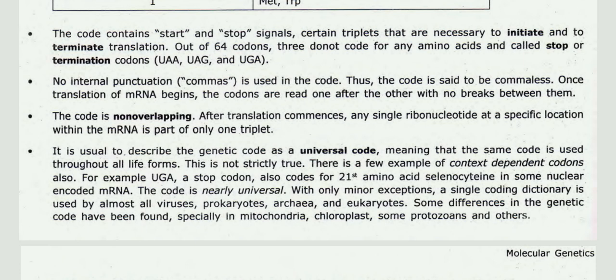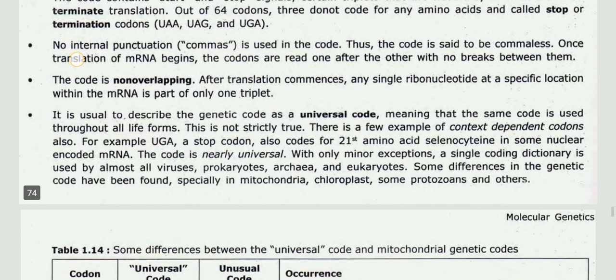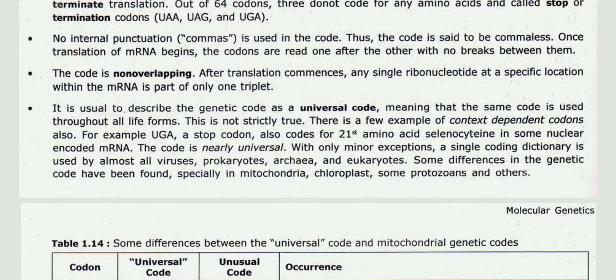No internal punctuation, commas, is used in the code. Thus, the code is said to be commaless. Once translation of mRNA begins, the codons are read one after the other with no breaks within them or between them. There will be no commas or breaks. The code is non-overlapping. After translation commences, any single ribonucleotide at a specific location within the mRNA is part of only one triplet.